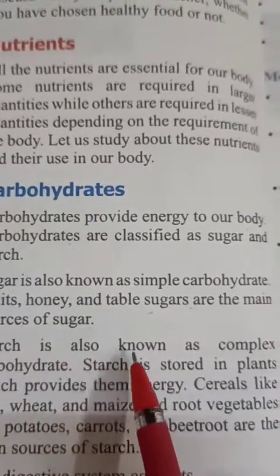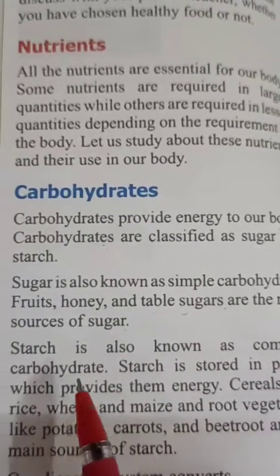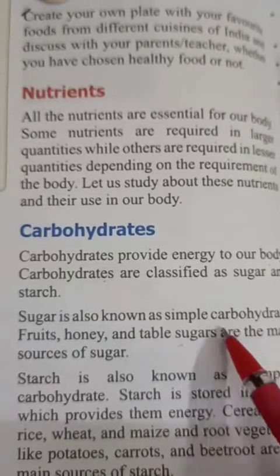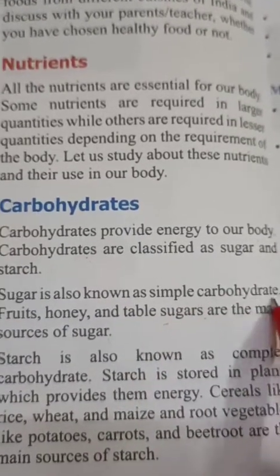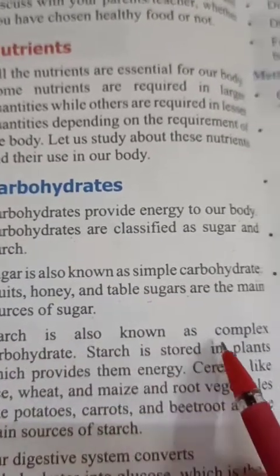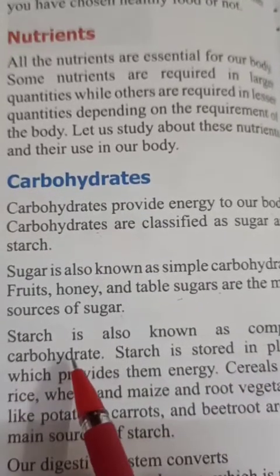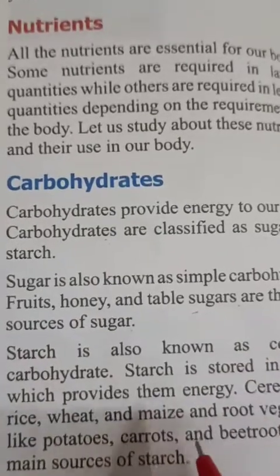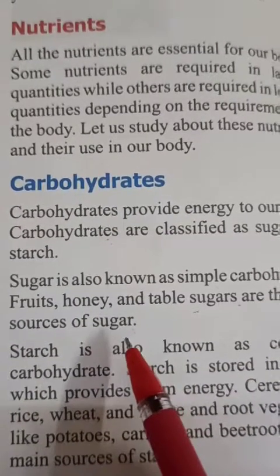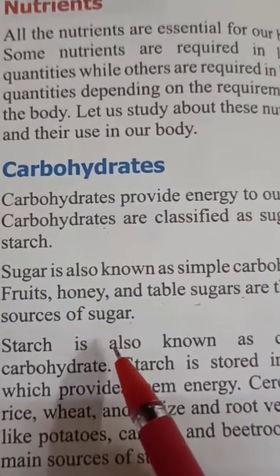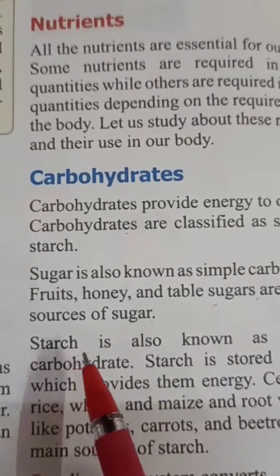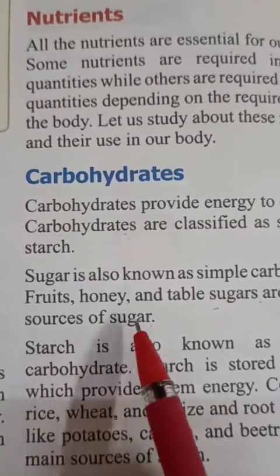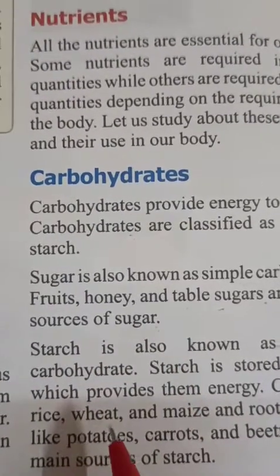Starch is also known as complex carbohydrate. So sugars are simple carbohydrates, but starch is the complex carbohydrate. Children, when you study in higher classes and look at the structure of starch, you will see that starch is the complex form of sugar.